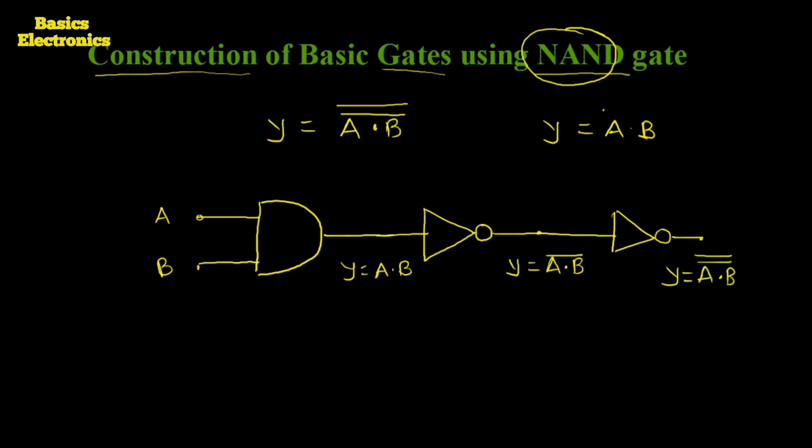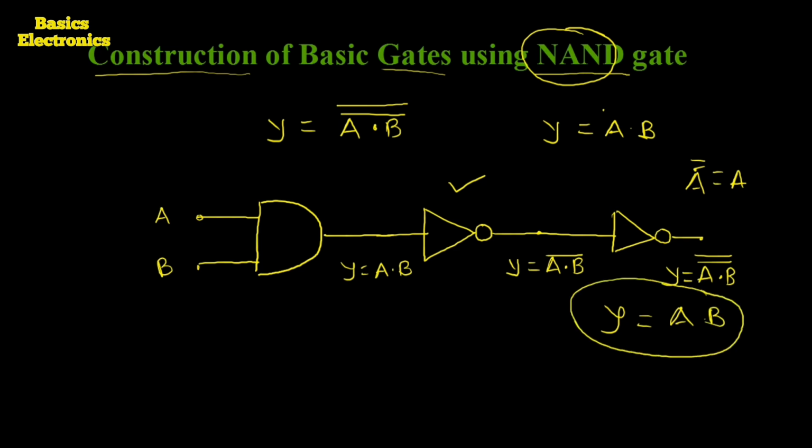The first NOT gate produces the complement, and the second NOT gate produces the second complement. As we know, A double complement equals A. So we get output Y equals A dot B, which is the required equation.